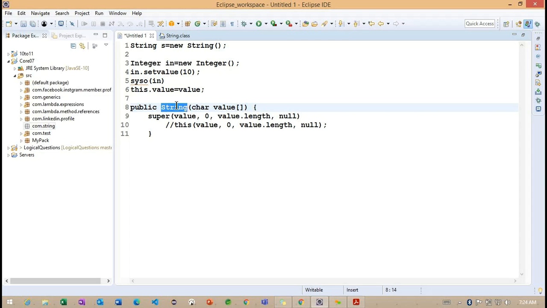When we override the main class method, we have main class A and class B is the subclass.